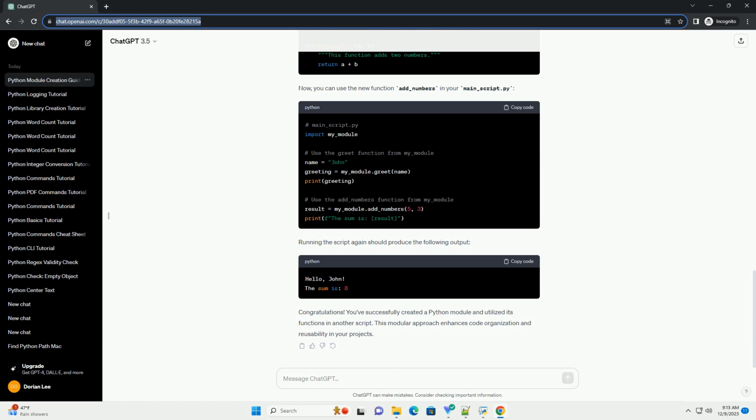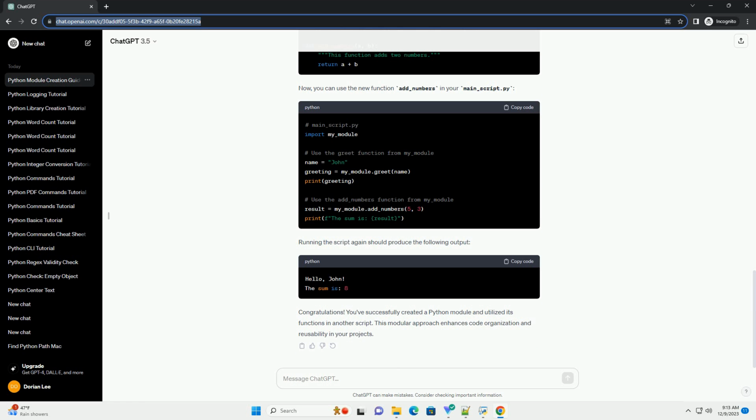You can expand your module by adding more functions or variables. Let's modify my_module.py to include another function. Now, you can use the new function add_numbers in your main_script.py. Running the script again should produce the following output.